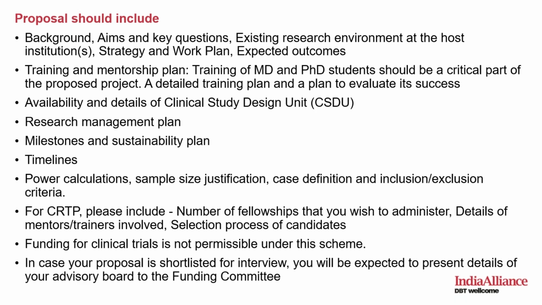But if you are involving additional mentors and trainers as well, please mention that. You might have some courses designed by your institute already, where you want your CRTP fellows to take those courses.